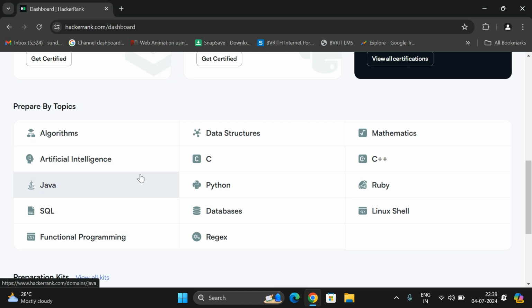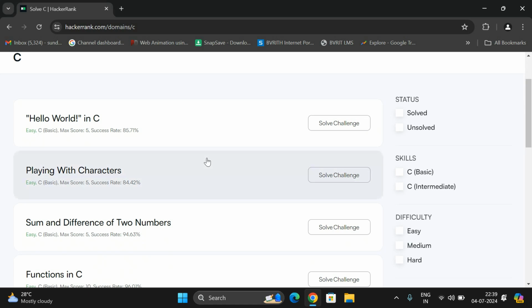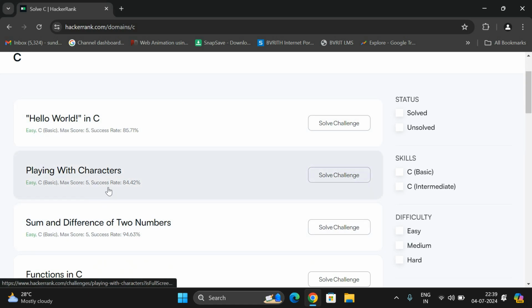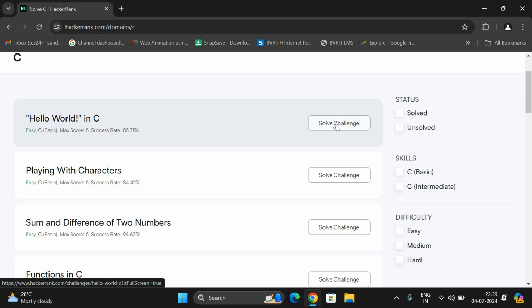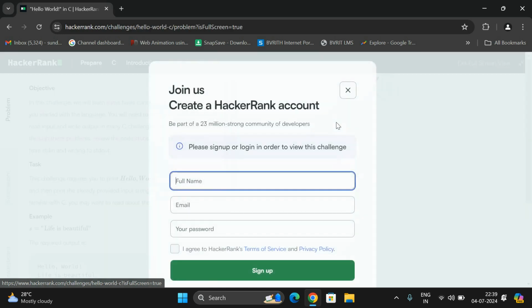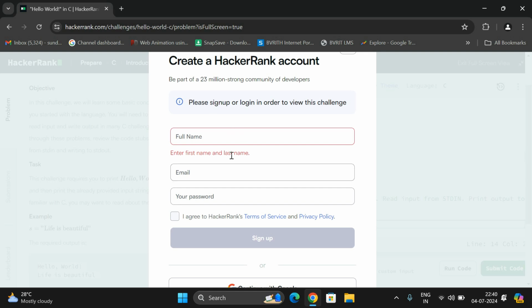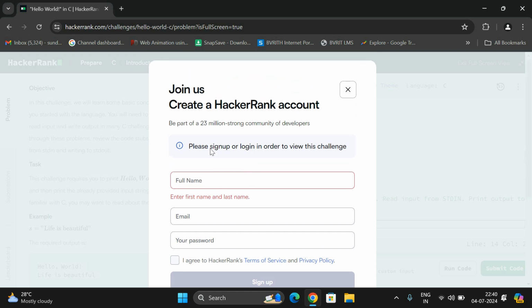If you want to solve problems in C, click on C. Here you will be finding a lot of problems: Hello World in C, playing with characters. If you click on solve challenge, you'll be getting the online editor. Before that you have to log in. You can log in with your Google account or LinkedIn or GitHub or Facebook, or you can also register with a different account name, right?